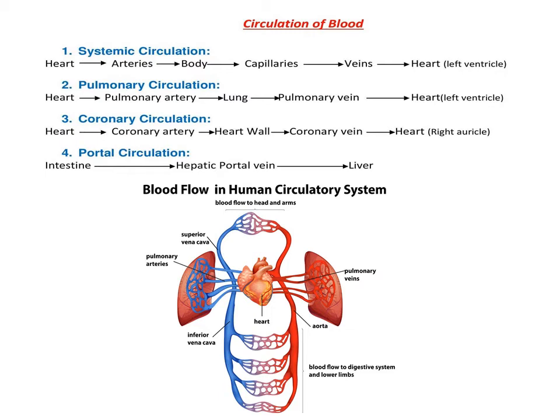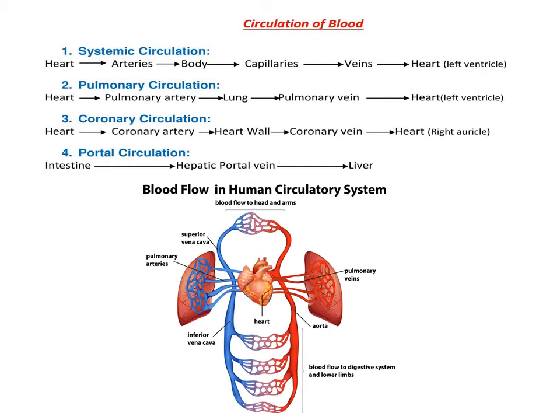In humans, there are different kinds of circulation of blood. Systemic circulation. This type of circulation includes the movement of oxygenated blood from the heart towards the body parts and return of deoxygenated blood back to the heart. Next, pulmonary circulation. In this type of circulation, the artery carries deoxygenated blood to the lungs where it releases carbon dioxide and absorbs oxygen. The oxygenated blood from the lungs returns to the heart through the two pulmonary veins.